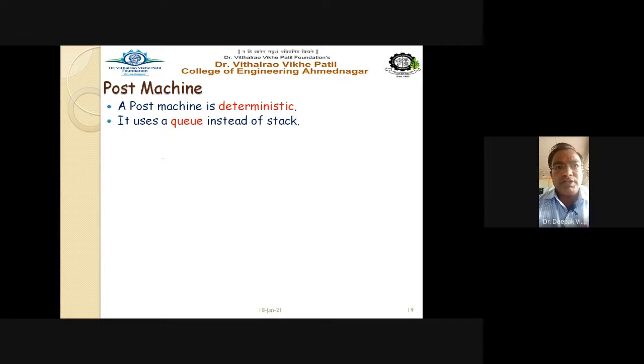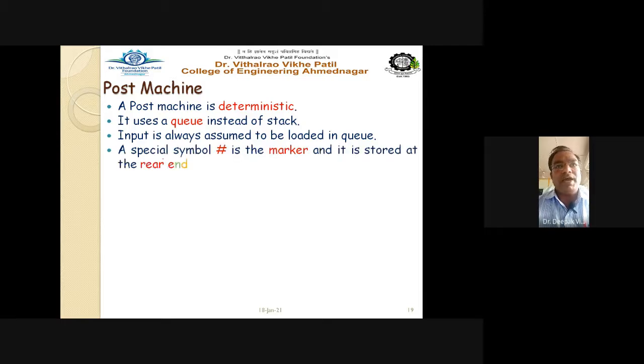See carefully the characteristics of the Post machine. The Post machine is a deterministic one. You cannot have a non-deterministic Post machine, just like your NPDA. It uses a Q instead of a stack. Input is always assumed to be loaded in the Q, so the entire input string is loaded inside the Q. A special symbol, hash, is the marker, and it is stored at the rear end of the Q along with the input.